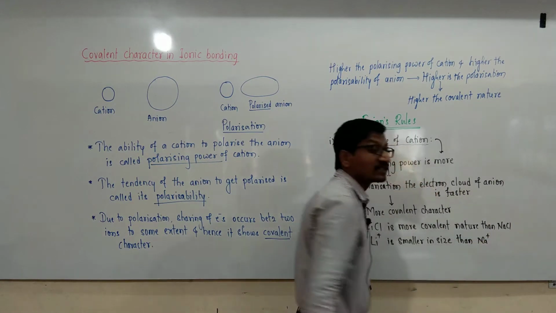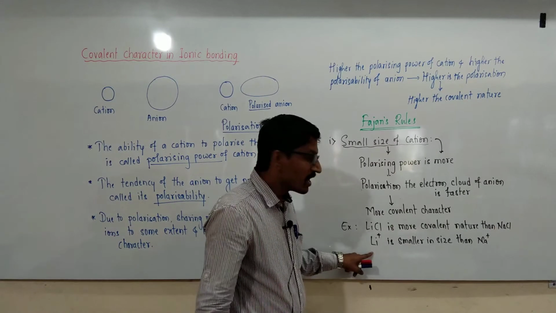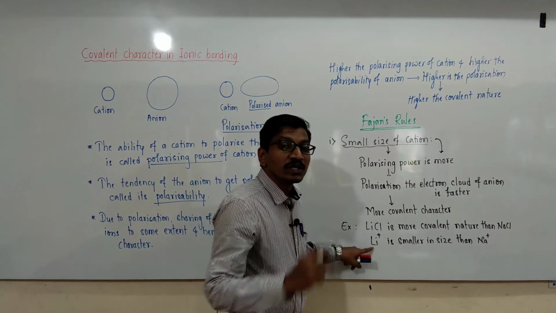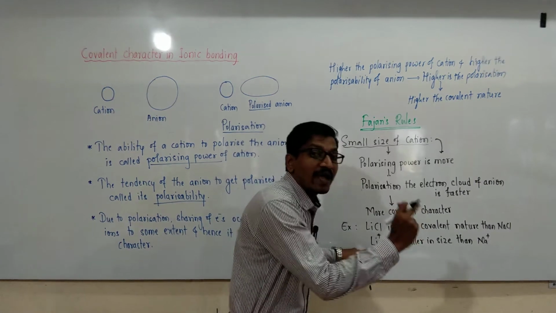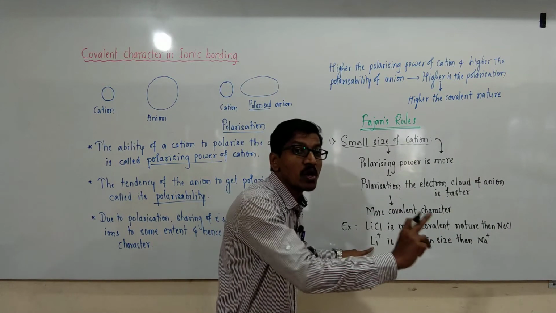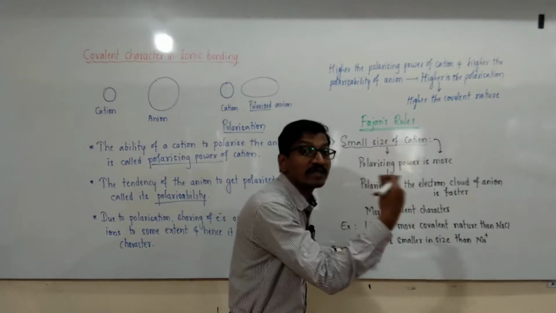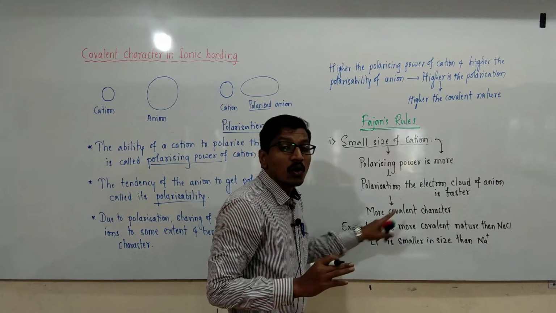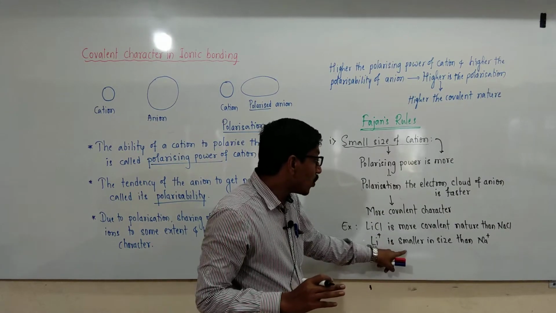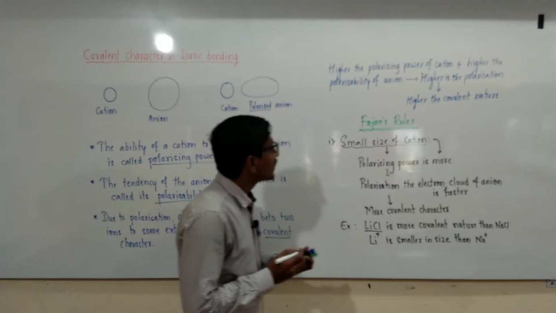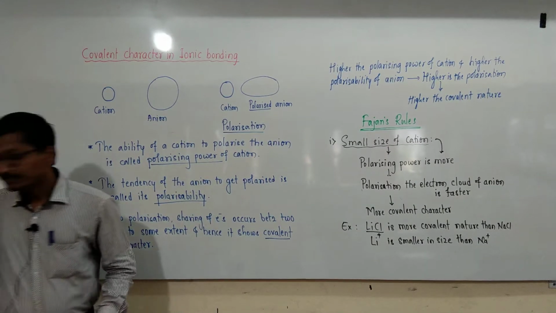Na plus is larger in size as compared with lithium, and this smaller cation has high polarizing power. It readily distorts or polarizes the anion, and the covalent character is more in case of lithium chloride. This is the first Fajans rule.